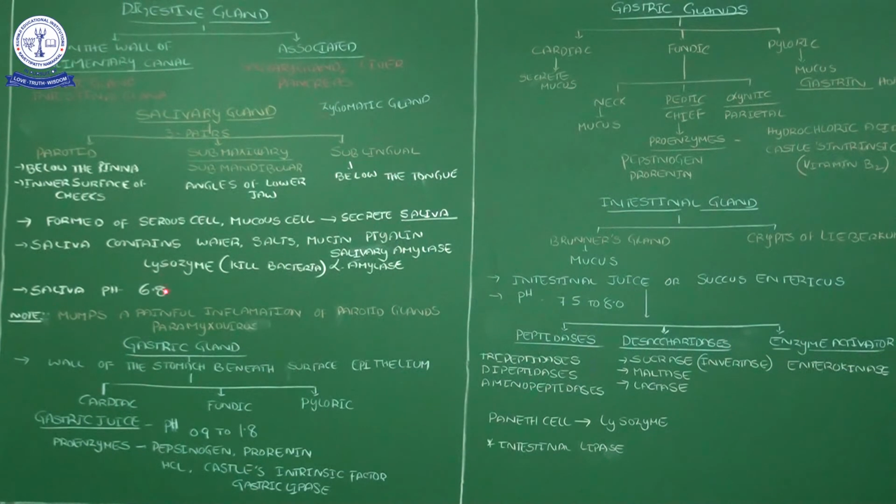Along with this, saliva plays an important role in the digestion of some food items in the buccal cavity, because our body temperature is 37 degrees centigrade. With the presence of 37 degrees centigrade and this 6.8 pH, carbohydrate digestion will start with the presence of alpha amylase.